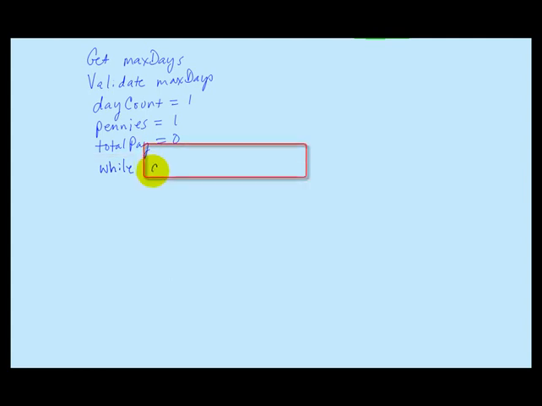So we're going to say while day count is less than or equal to max days, and then in the body of this loop at the proper point we will increment day count. So this loop will execute once for each day that we're going to work. And just as a reminder, I'm writing pseudocode. I'm not following Java syntax here. We'll translate this into Java later.